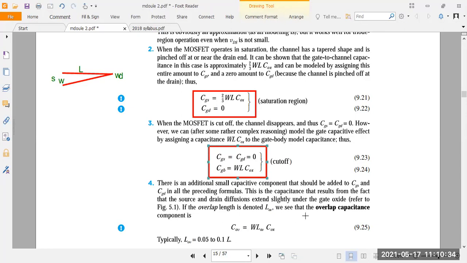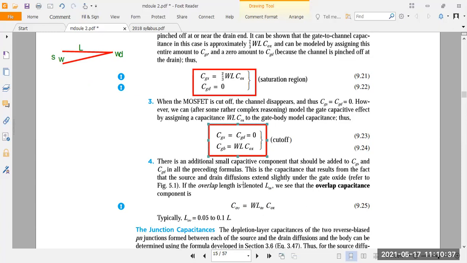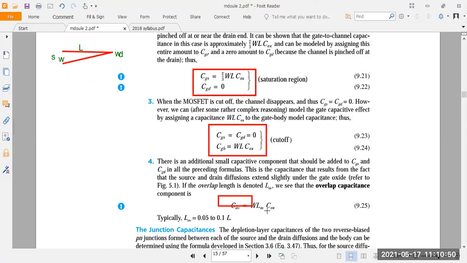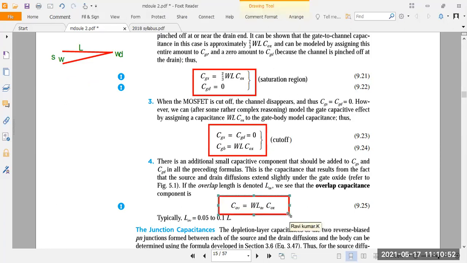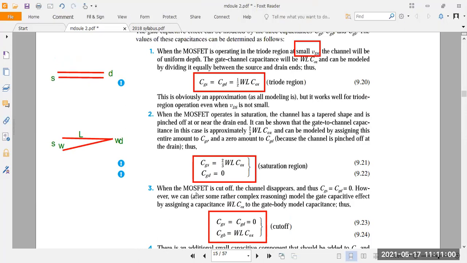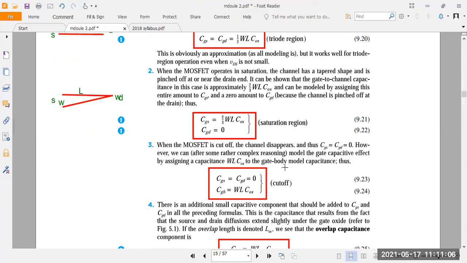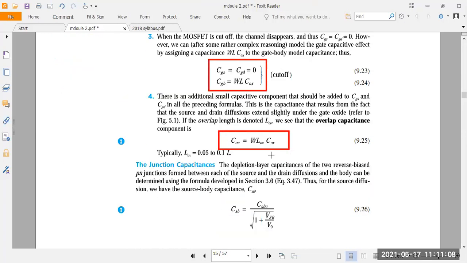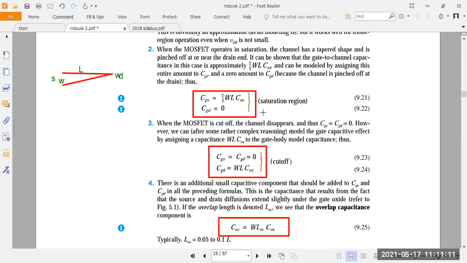Next you take the overlap capacitance. This is the additional capacitance between the gate to source and gate to drain, due to the overlap length. The overlap equation is directly proportional to the width and length of the channel, including the oxide capacitance. In total you have to write 4 equations: when the MOSFET is in linear, saturation, and cutoff conditions, and then the overlap condition. You have to write 4 equations in the exam.